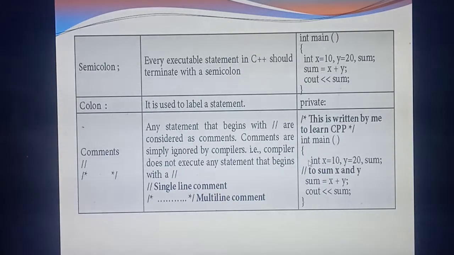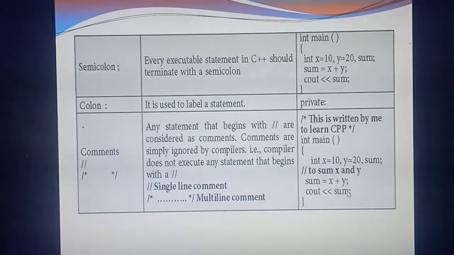Listen, after this line, "to sum x and y", what's the meaning? They are just giving the instruction that you are going to add these two values and store the value in sum, with the symbol of two backslashes. So these lines are called comment lines. Comment lines are only for human understanding. This line is not taken for compilation.